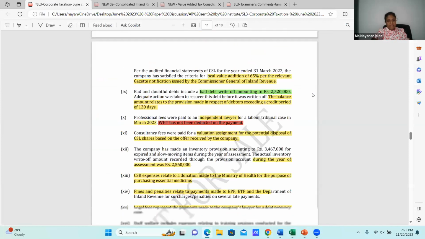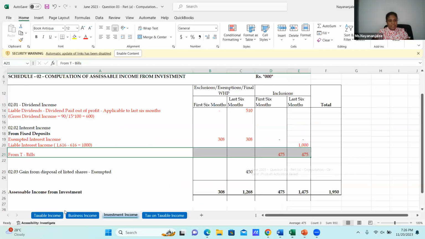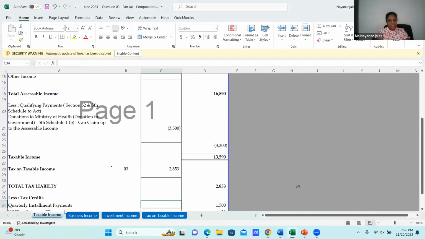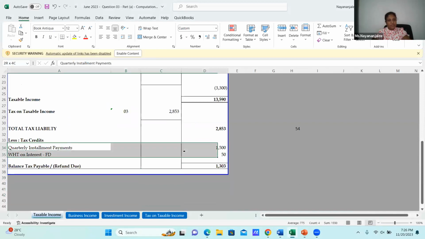Then the next is the installment payment. The company has made advance income tax payments amounting to 1.5 million during the year of assessment. Then let me come to my tax computation in the taxable income. Let me take the quarterly installment payments as per the question, as it is, which is 1.5 million. Completed, the question has been completed.